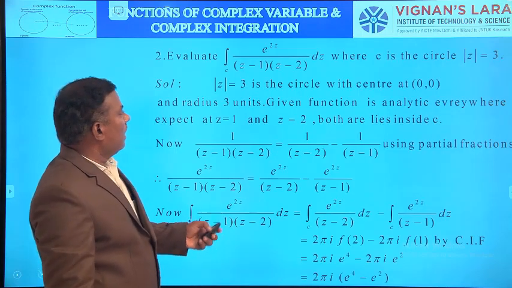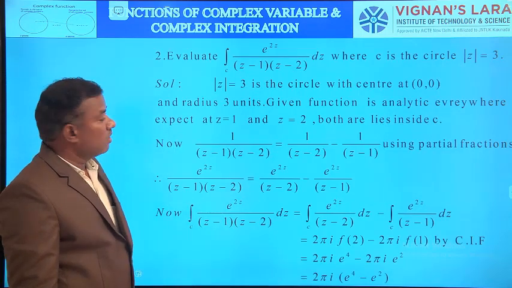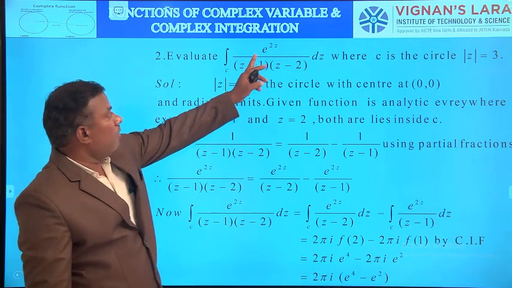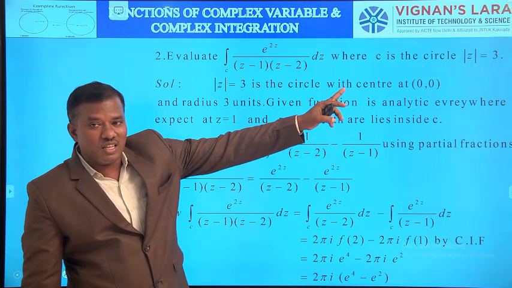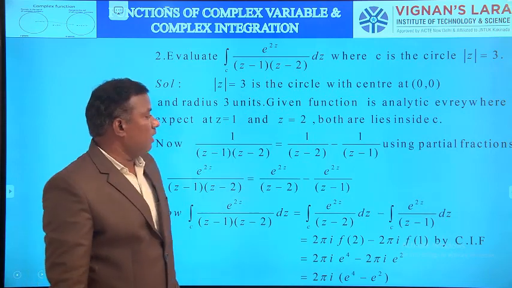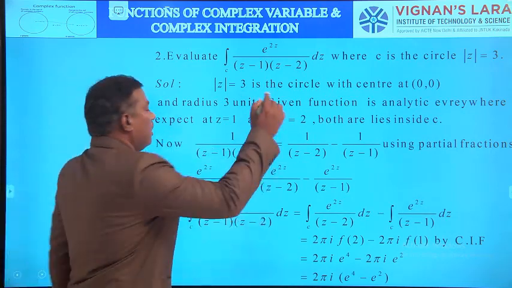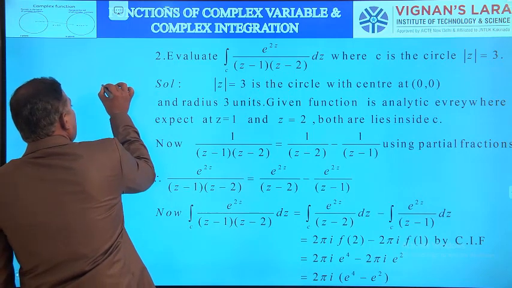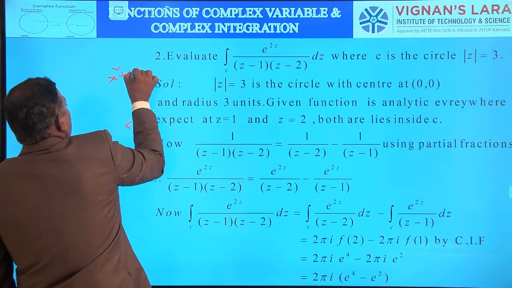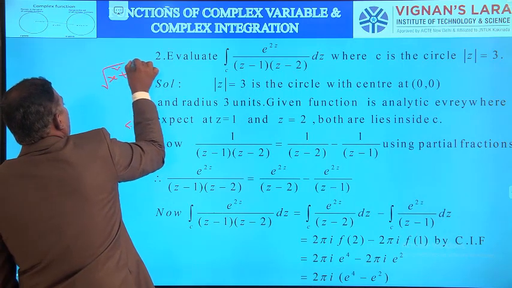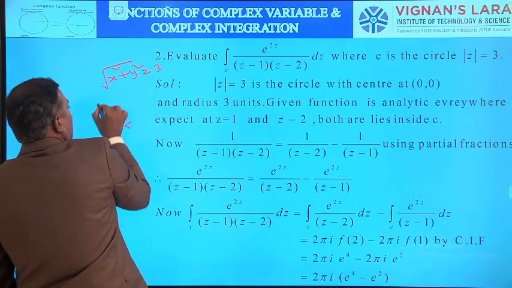Then coming to the next example. Evaluate the integral over C of e power 2z by (z minus 1)(z minus 2) dz, where C is the circle mod z equal to 3. First, what is the circle? Mod z equal to 3. Mod z equal to 3 means square root of x square plus y square equals 3. That is the meaning of mod z equal to 3.